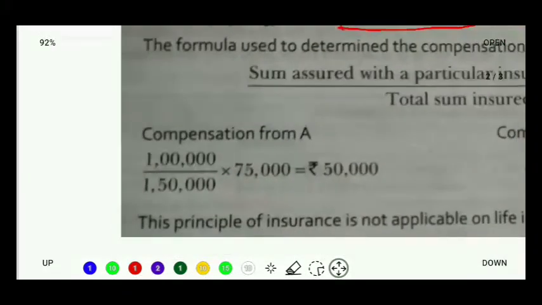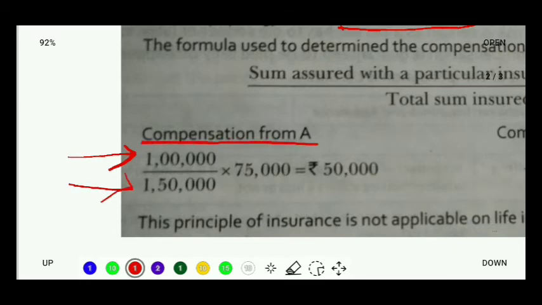See, compensation from A. How much will A pay? First we have to take how much insurance was taken from A. So from A, 1 lakh rupee insurance was taken, so that amount will be kept in the numerator. And what was the total amount of insurance from both the companies? It was 1,50,000. So when we are calculating compensation from A, the insurance taken from A is the numerator.